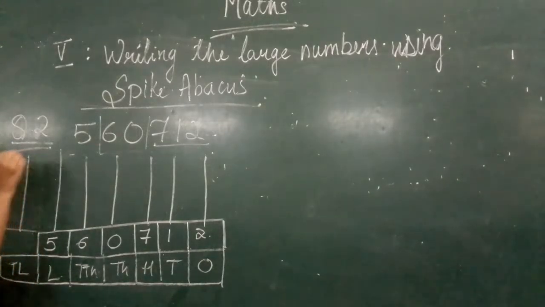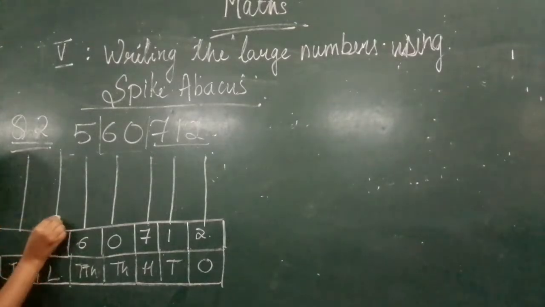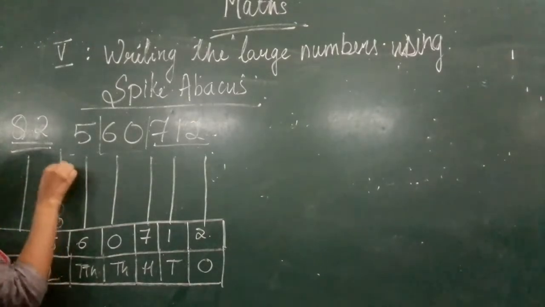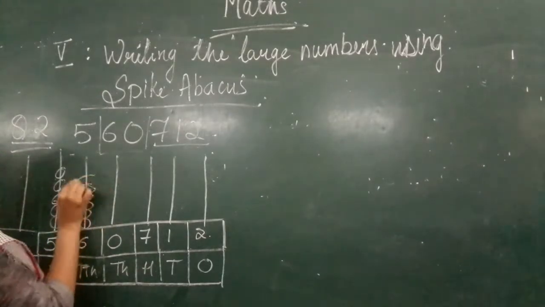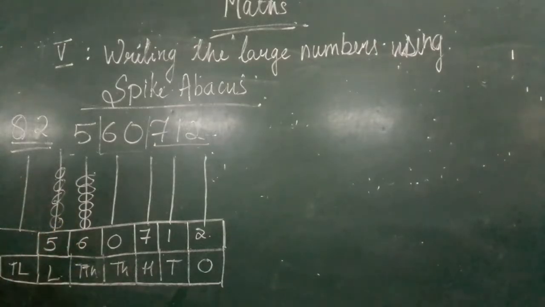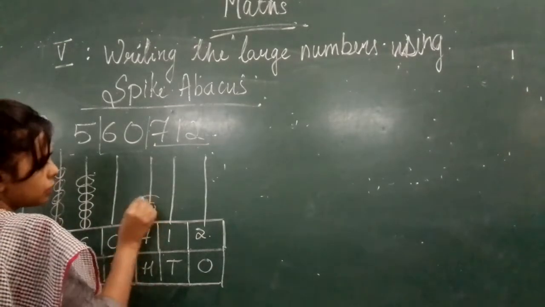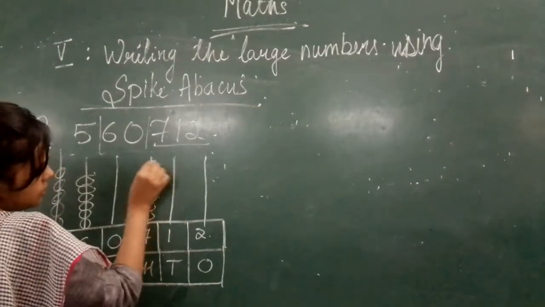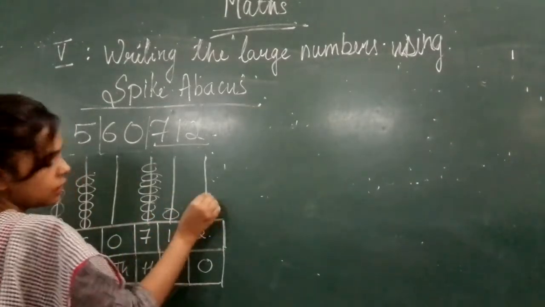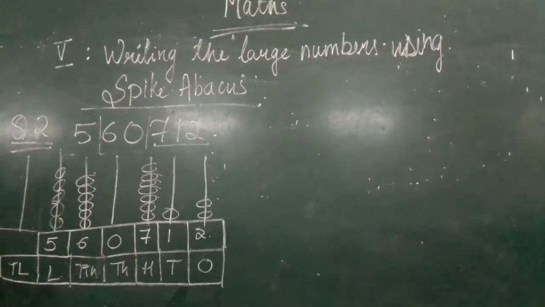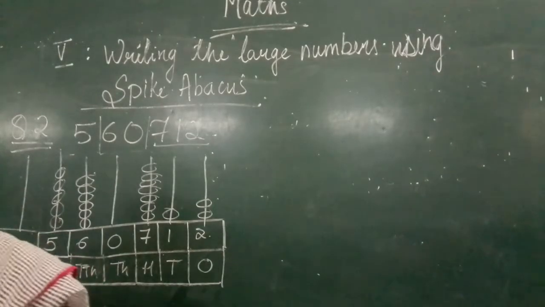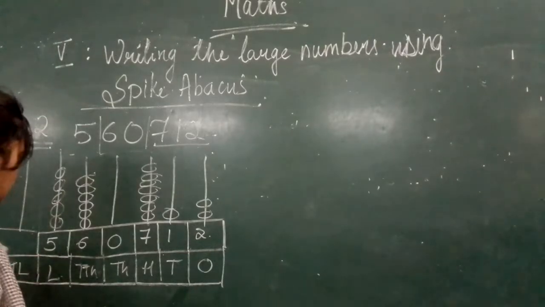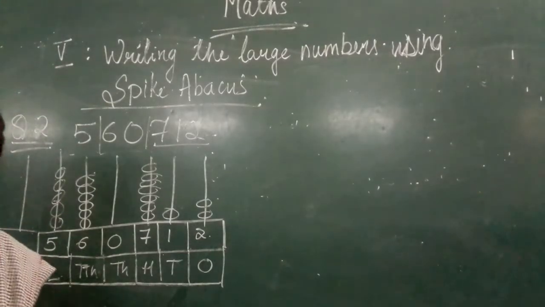Okay. Now here 5. So what will you do? Make 5 circles. 6. Make 6 circles. 0. No circles. 7. Again you will make 7 circles. 1 circle and 2 circles. Okay. This is how you will represent the numbers on an abacus. So now you have written this much.